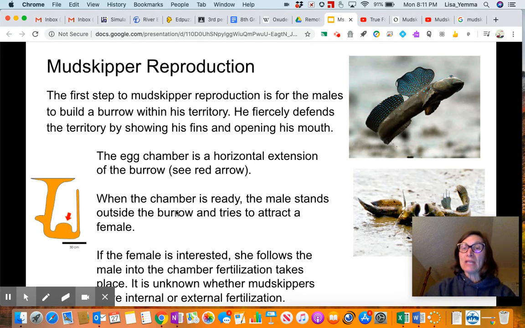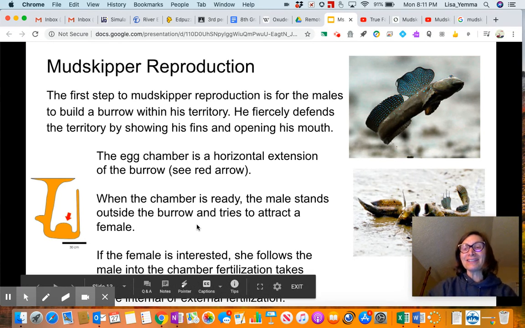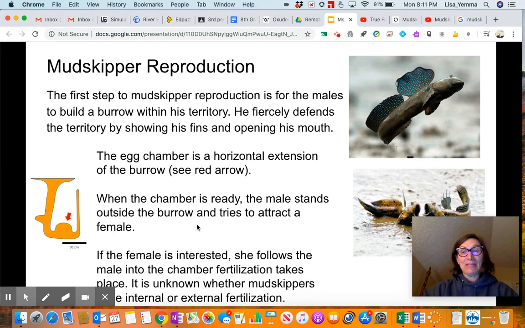When the chamber is ready, when he feels like, all right, y'all, I'm ready for a mate, he stands outside the burrow and he does some mating rituals, which I will show you in a minute. He'll move around, open his mouth, flip his body, and he's like, hey girls, you want to come down to my chamber with me because we need to mate and reproduce?